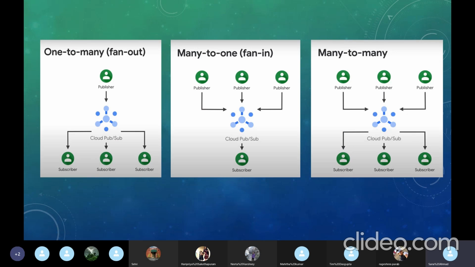There could be many to one. There could be many publishers, and the receiver would be just one subscriber. That is called fan in. And there is many to many, where there are multiple publishers and there are multiple subscribers.